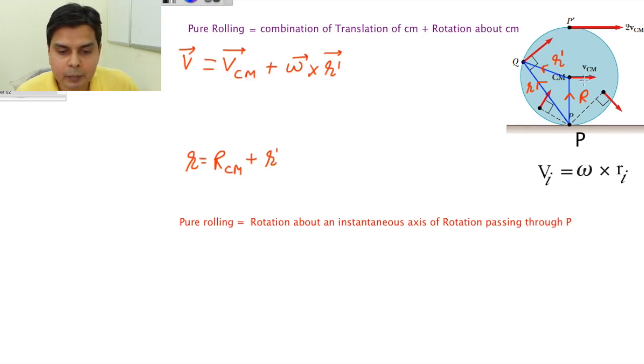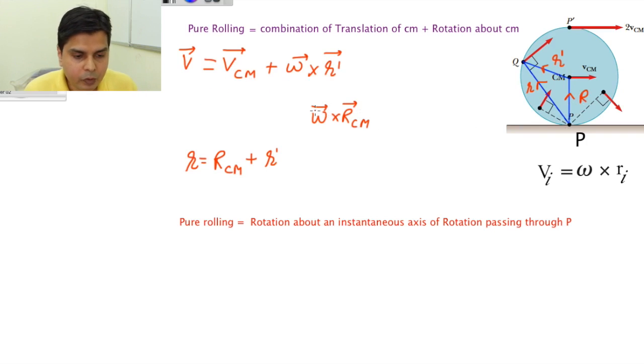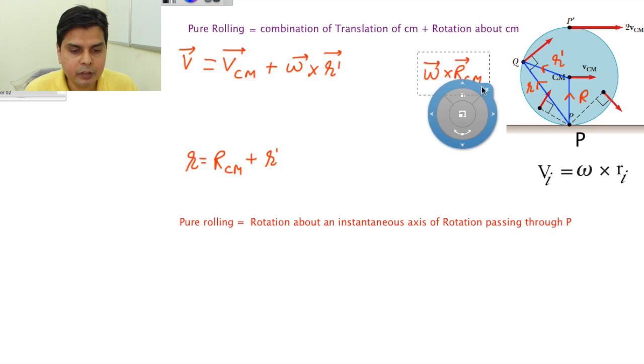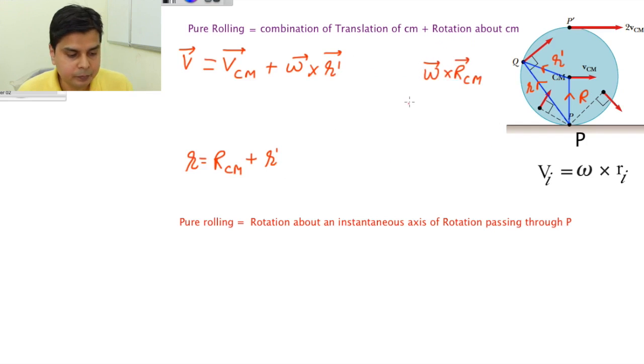Now what is this V_CM? This V_CM is nothing but omega cross R_CM. Why? Because about this P also, this center of mass is rotating with omega, and R_CM is the position vector. So V_CM is omega cross R_CM.